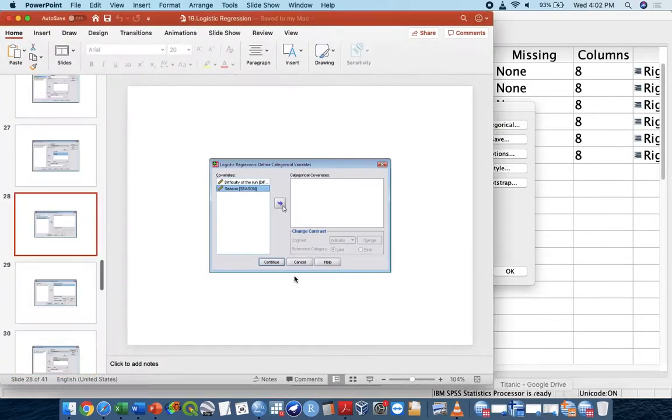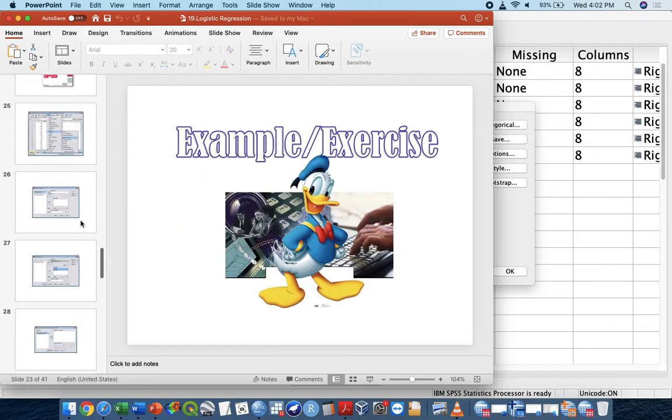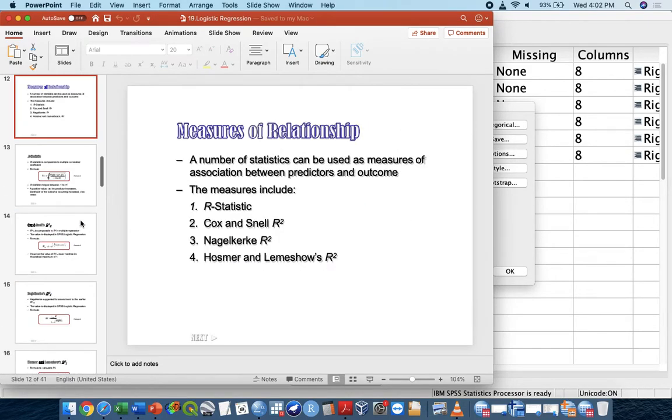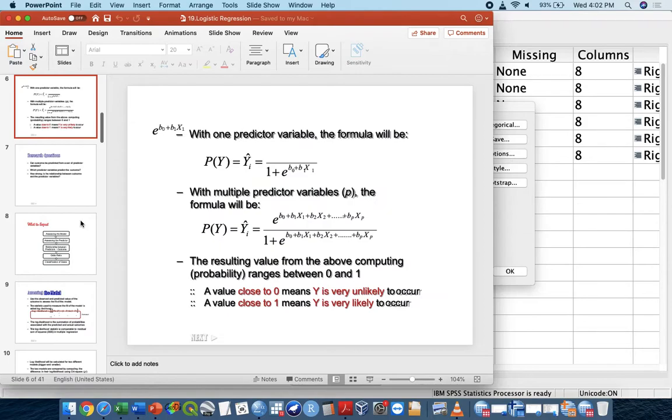Means that the probability, you see? In the end of the day, when you talk about logistic regression, you are not talking about the occurrence, but you are talking about the chances. The chances of this thing to be occurred or not occurred. Okay, you see the differences between linear and logistic already? Logistic is talking about the chances of occurrence.